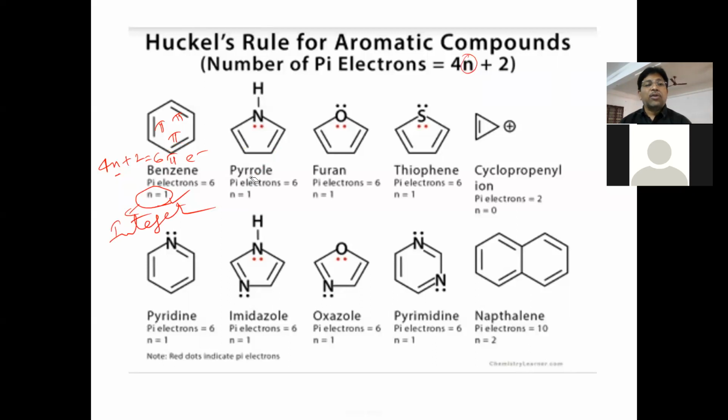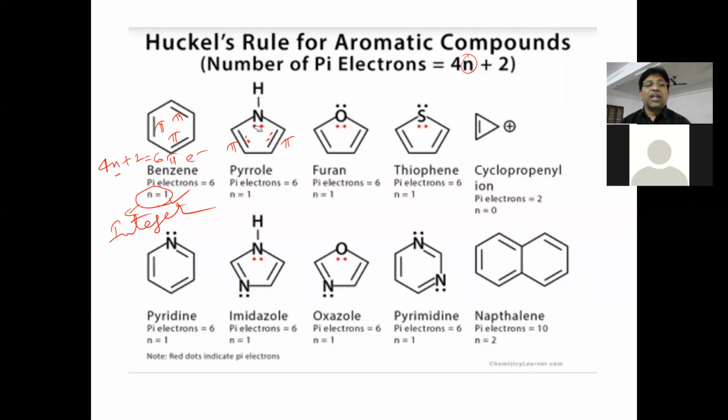Like that, next, pyrrole. In this pyrrole, see, there is one pi bond here and one pi bond here. So 2 pi bonds, with 2 electrons in each pi bond, making 4 pi electrons. Along with that, the 2 electrons of the nitrogen lone pair also form part of the pi system. This lone pair of nitrogen is in conjugation with the pi bond.